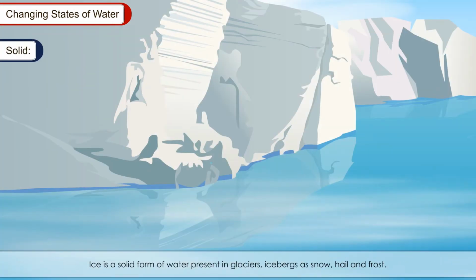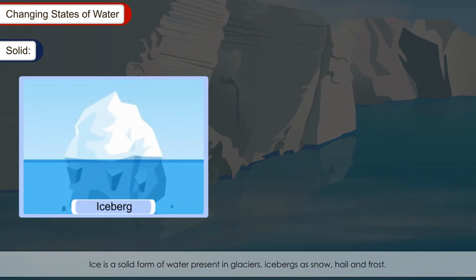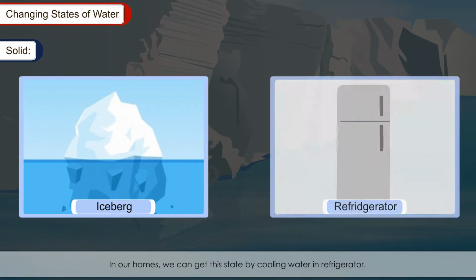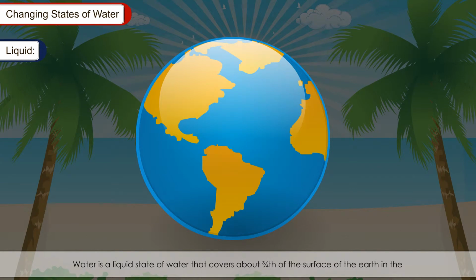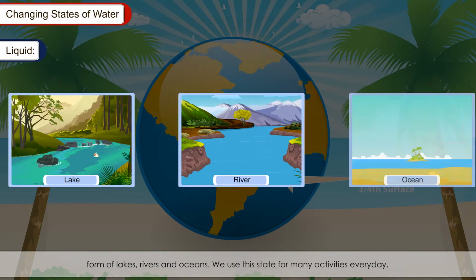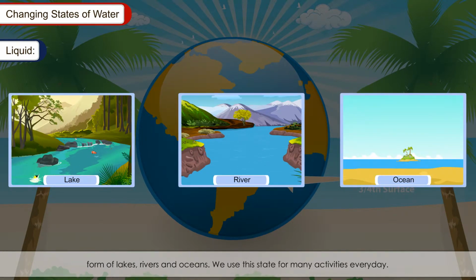Solid. Ice is a solid form of water present in glaciers, icebergs, as snow, hail and frost. In our homes, we can get this state by cooling water in a refrigerator. Liquid. Water is a liquid state of water that covers about three-fourths of the surface of the earth in the form of lakes, rivers and oceans. We use this state for many activities every day.